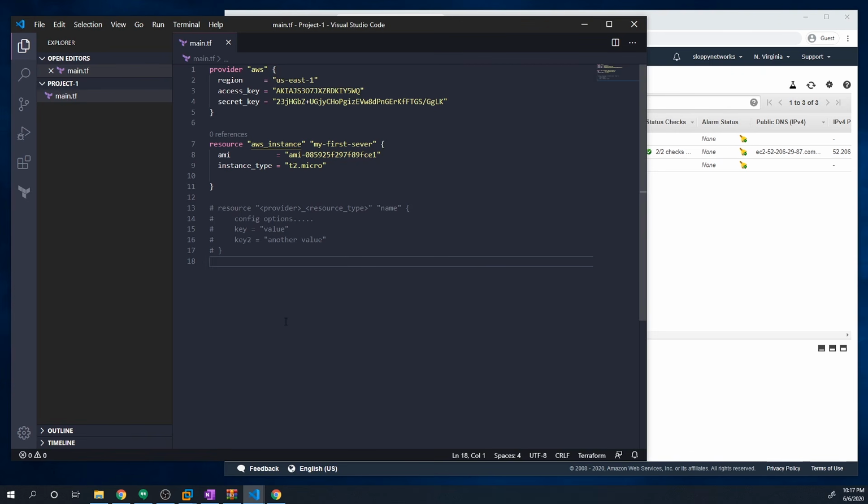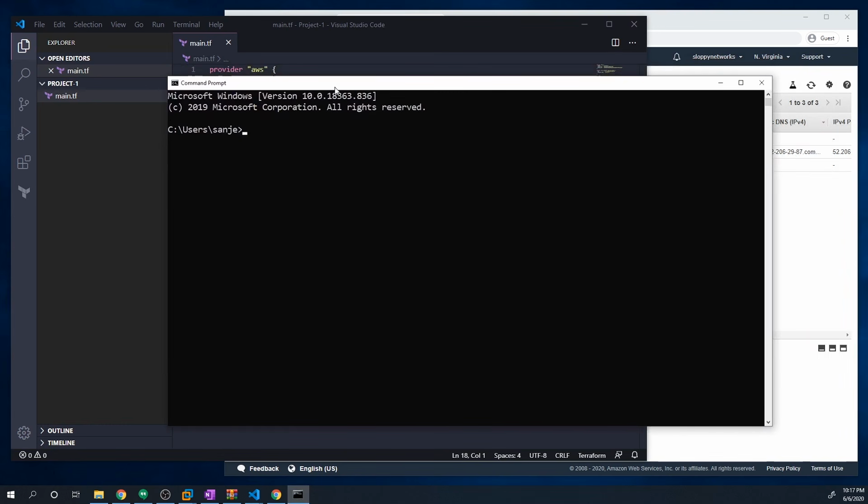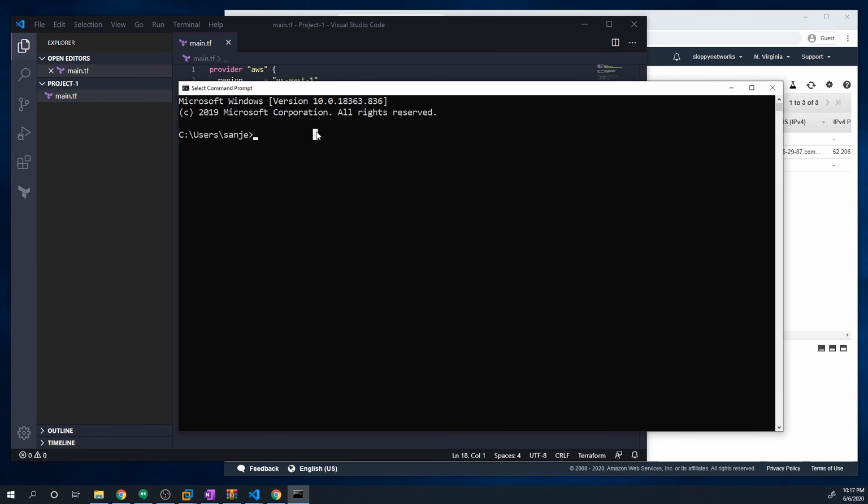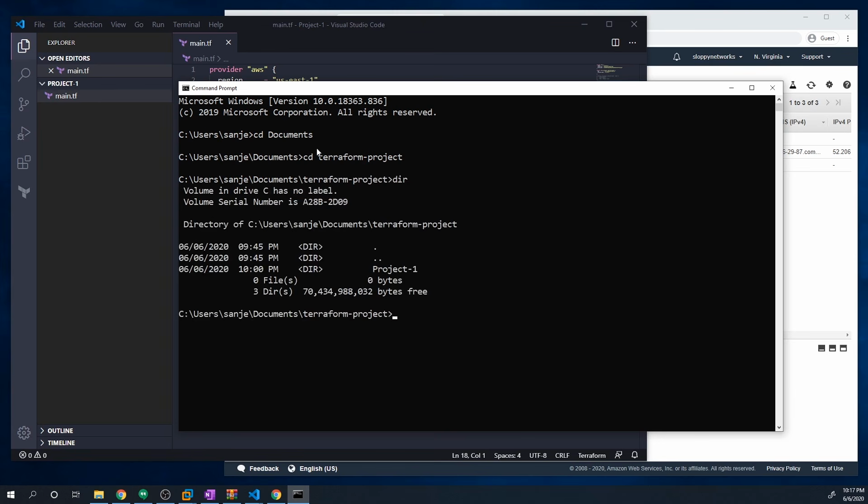Now what we need to do is open up our terminal. If you're on Windows, you can just hit the search button and search for CMD to open up the command line, or do whatever the necessary steps are for Windows or a Mac. And then you want to navigate to wherever this project is. For me, that's going to be in Documents, and then I think it's called Terraform. Not that one. Terraform-projects. And then if I do a dir, okay, then we want to navigate to this project 1. And here we're going to run our Terraform commands.